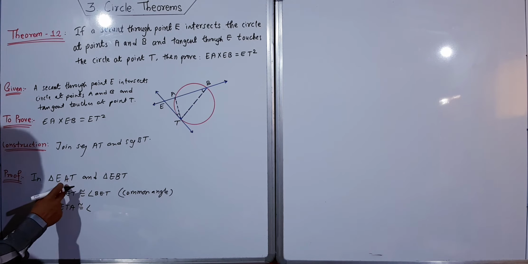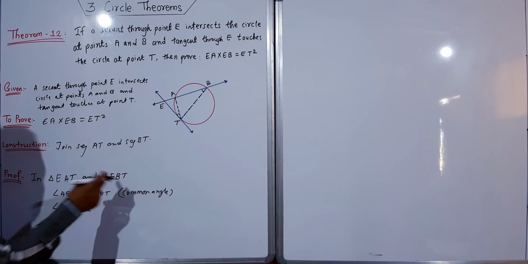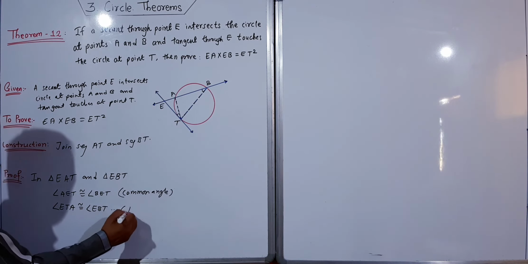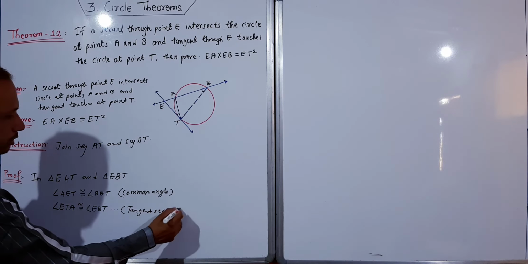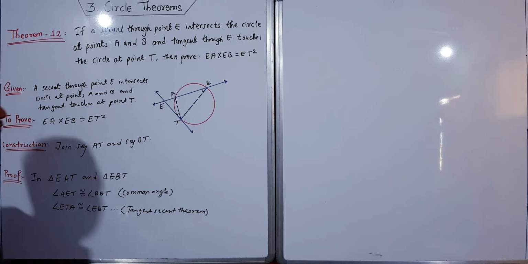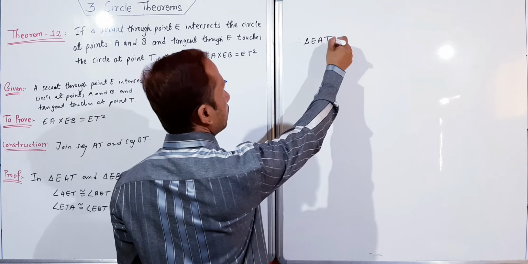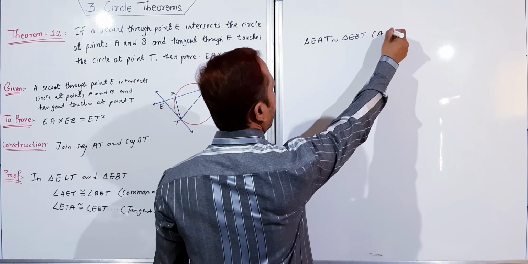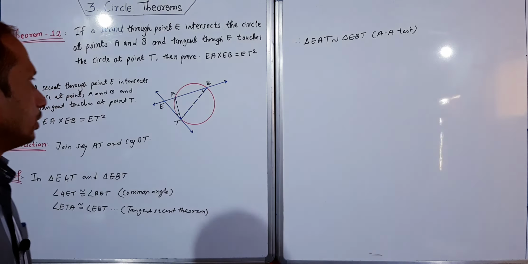This is the tangent secant theorem. Therefore triangle EAT is similar to triangle ETB by the AA test. Mostly you have to use the same test.